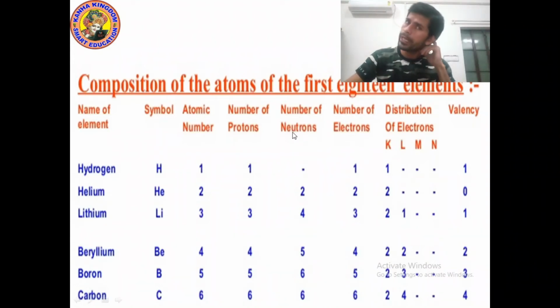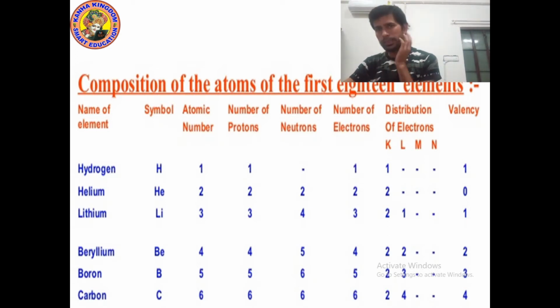So we had been studying about the composition of the atom of 18 elements. Whatever we studied, I think I need to explain all the things again.